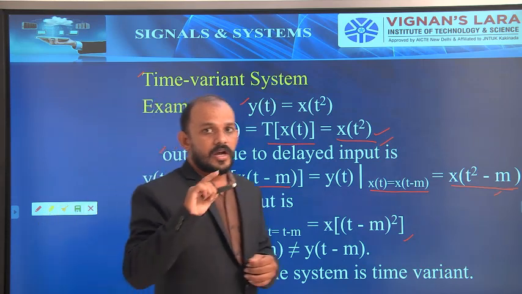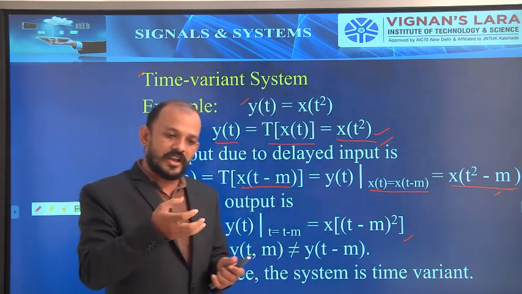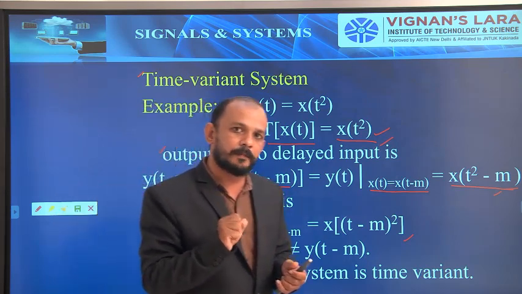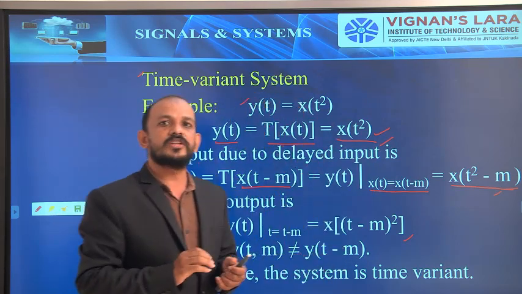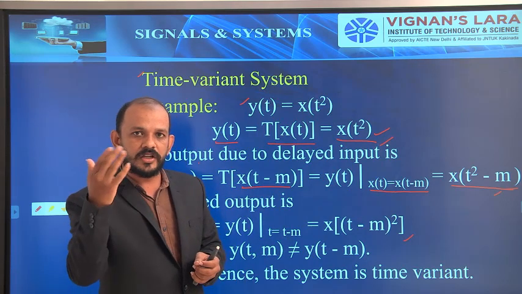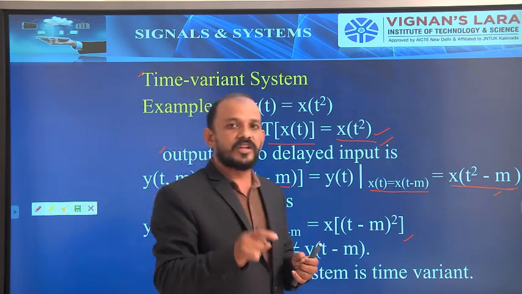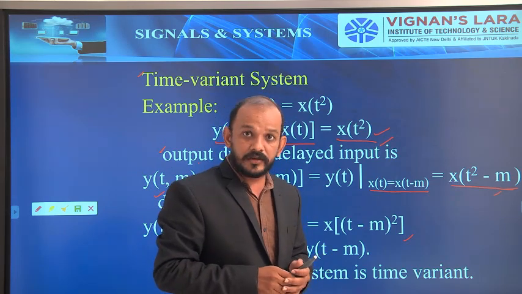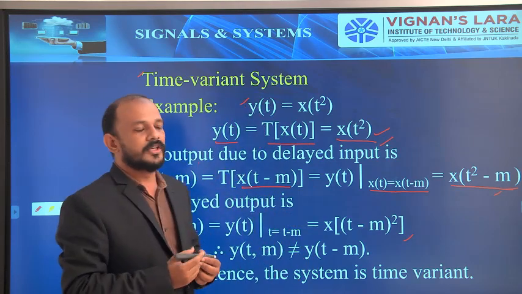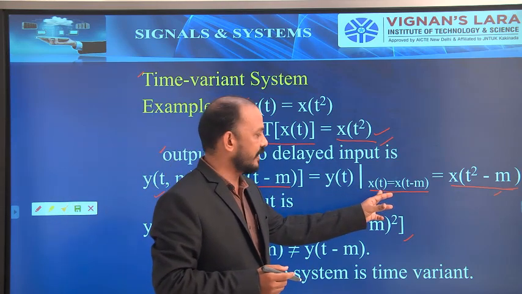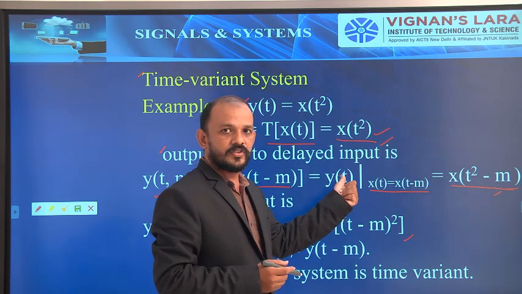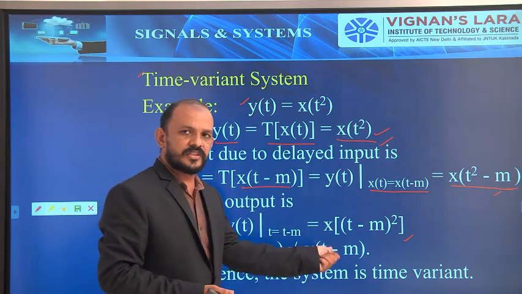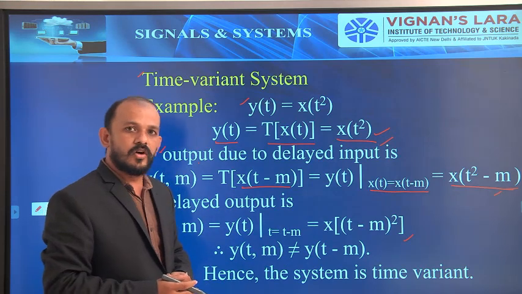But we have to find out the output due to the delayed input. That is, first of all, I have to delay the input, and then I have to apply the delayed input to the system and find out the output. There, in the output, I have to replace x of t with x of t minus m. So that is the only difference. Here I have to replace x of t with x of t minus m in y of t for output due to the delayed input, and for delayed output, we have to replace t with t minus m in the output y of t.